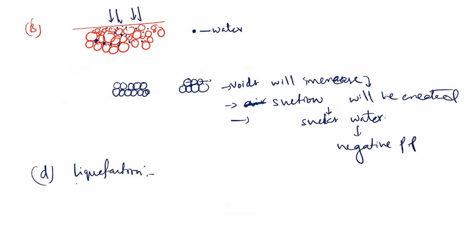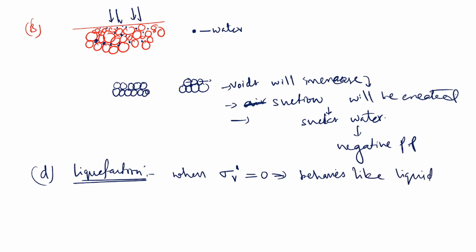Liquefaction is when effective stress becomes zero. Effective stress, denoted by sigma v dash, when it becomes zero, then soil behaves like liquid. That is called liquefaction.